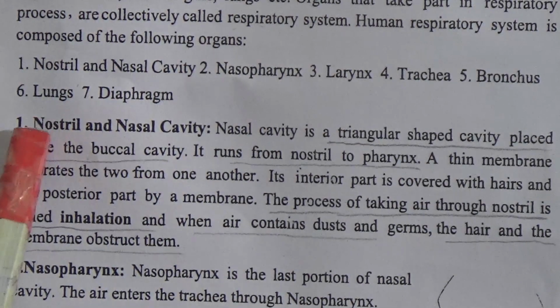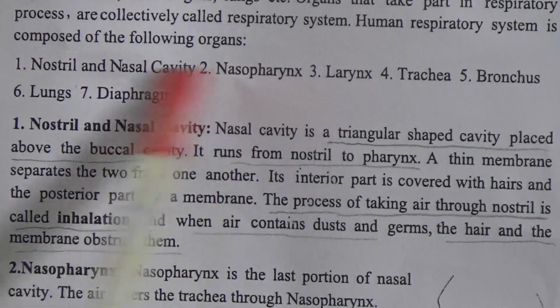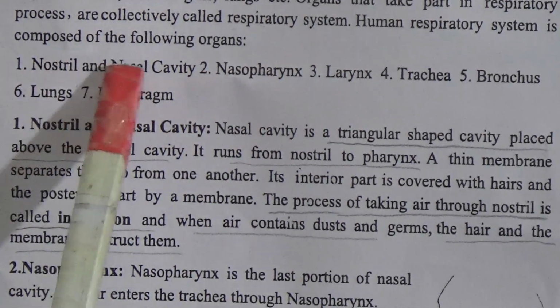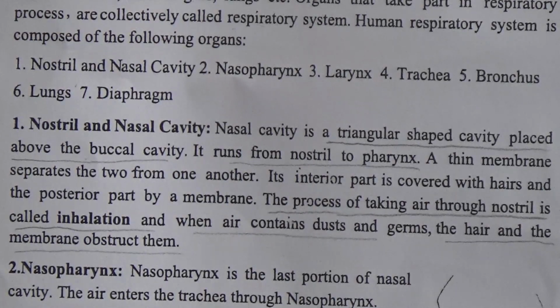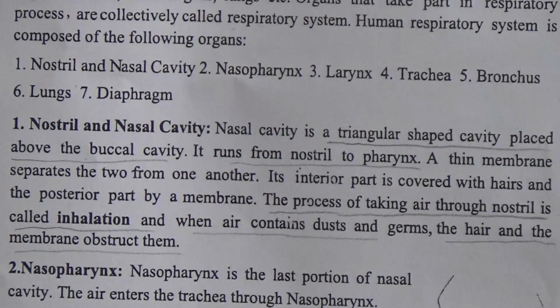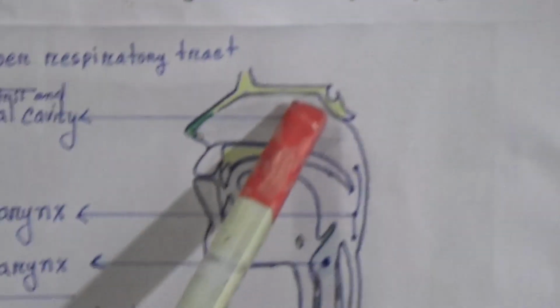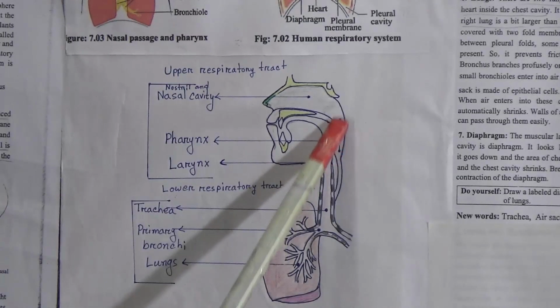So dear students, here you have to maintain their sequence. At first it will come nostril and nasal cavity. Look at this picture, you can see first here is nostril and nasal cavity. This is nostril and this is nasal cavity, and after that nasopharynx, that means this place, pharynx.